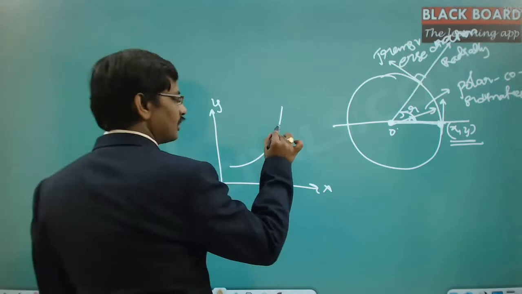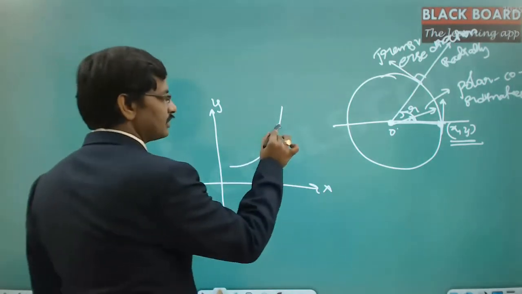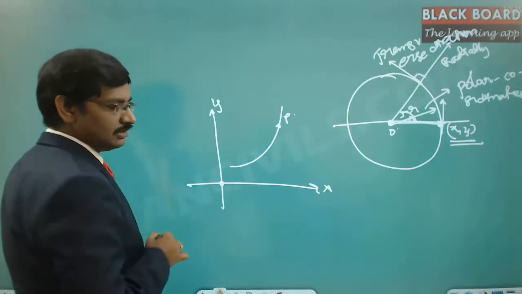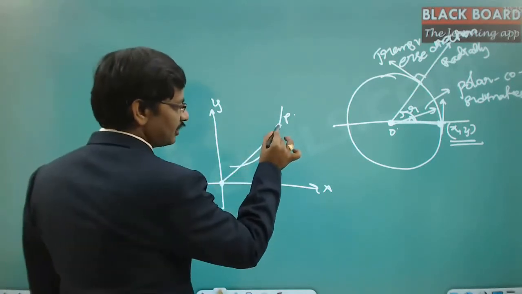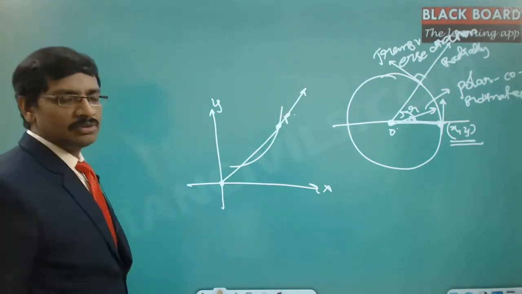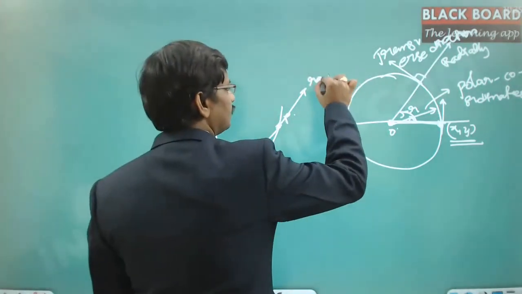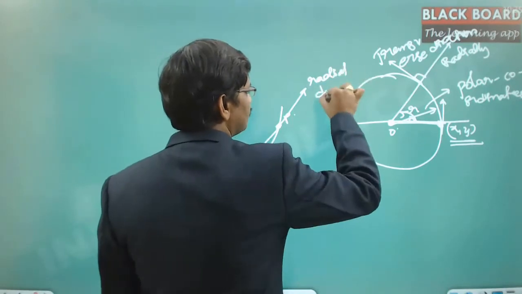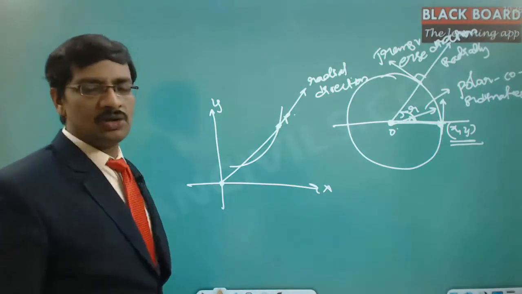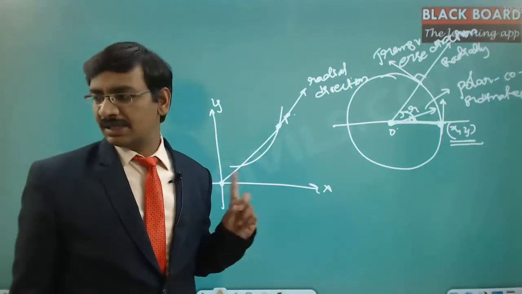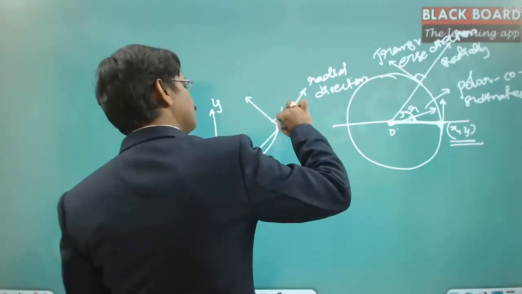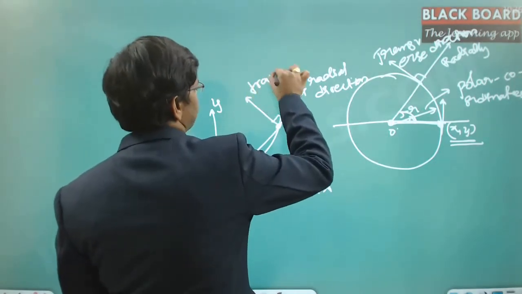At any random location, let us say this point is P. Starting from the origin, if you draw a straight line to that particular point, like this, this is called the radial direction. Now a direction which is always perpendicular to the radial direction, in the increasing direction of theta, is called the transverse direction. So this is the transverse direction.